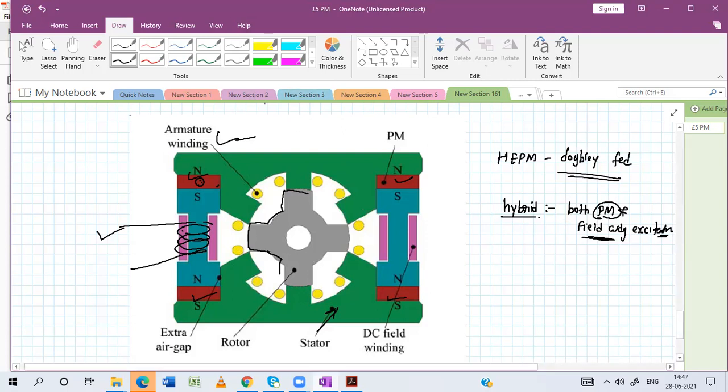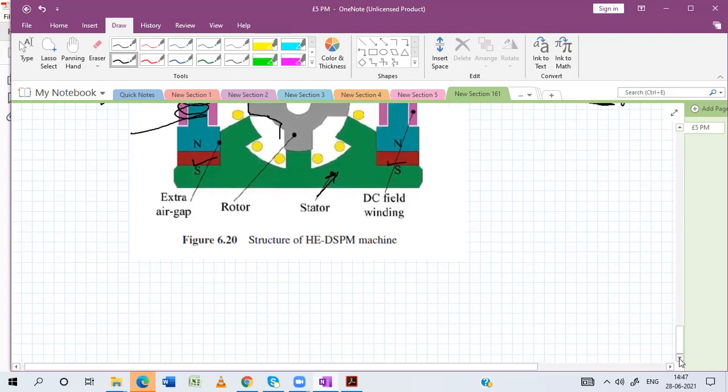Now for this DC field winding, how can we give a supply? So there is a power circuit that looks like this. Just a second, I'm not able to write here. Next is the power circuit for the DC field winding.